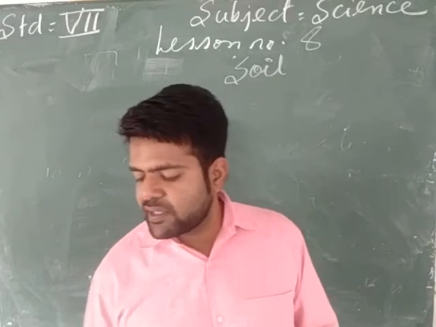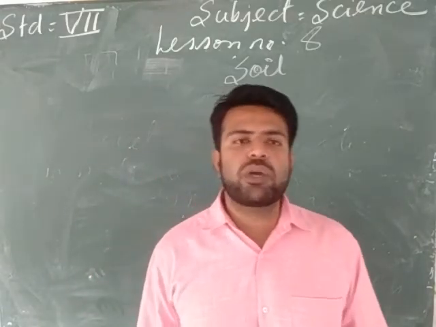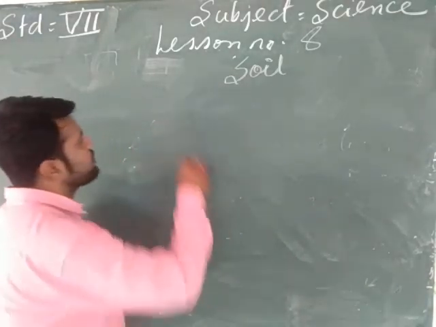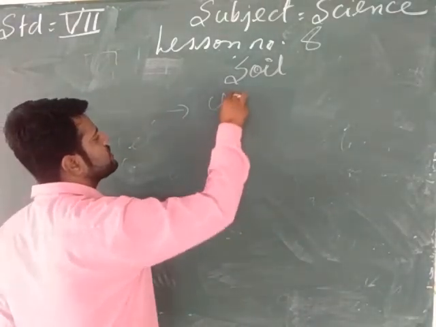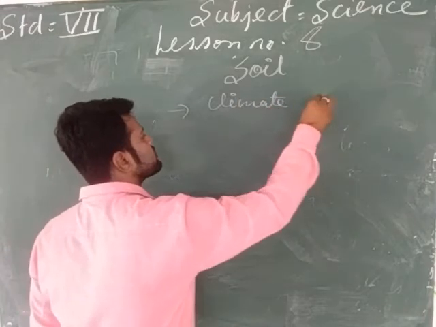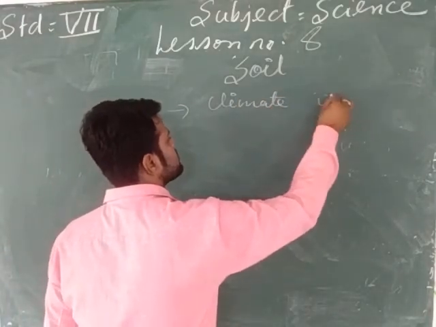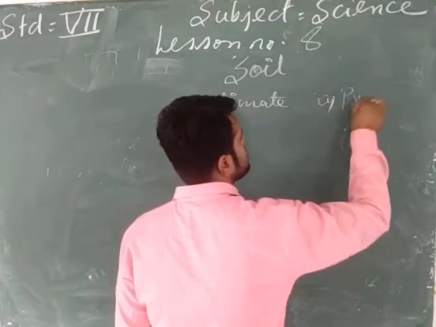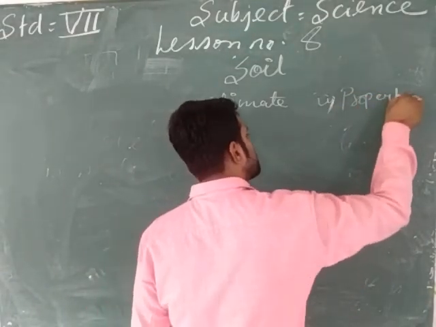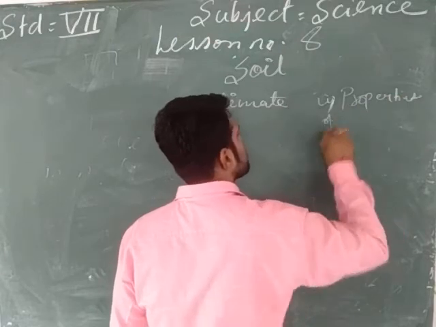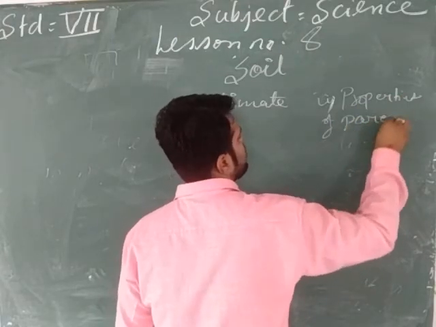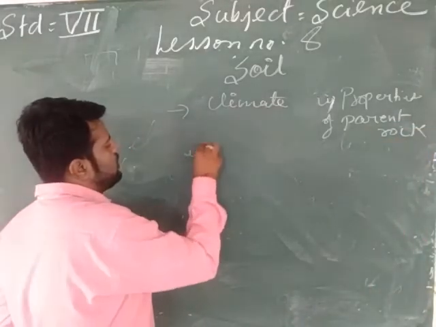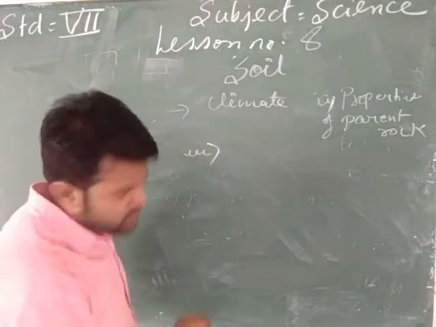Then we studied the factors affecting soil formation. There were four factors. What were they? First, climate. Second, properties of parent rock. Third, slope of land.